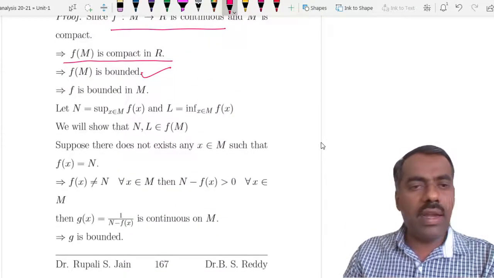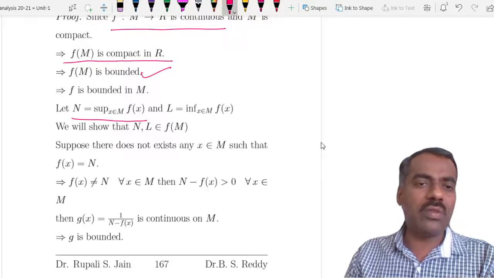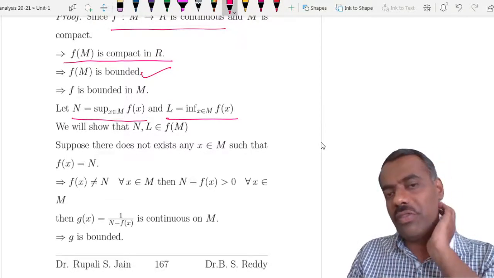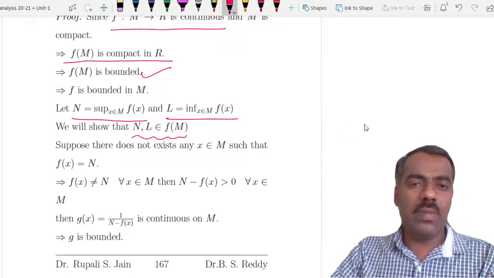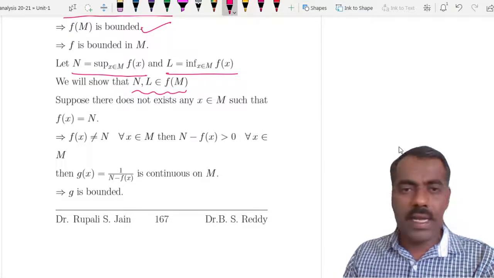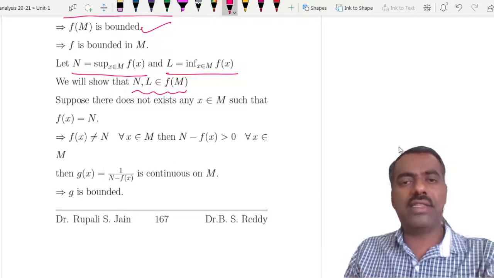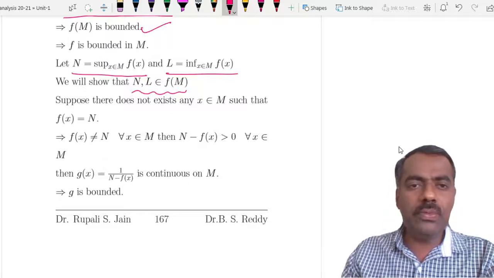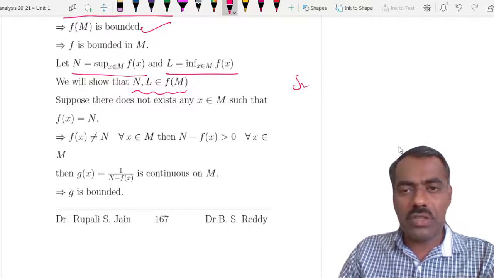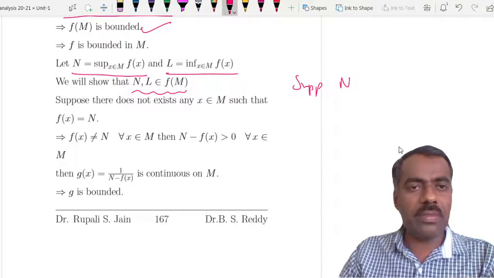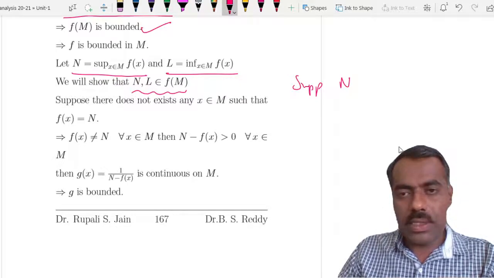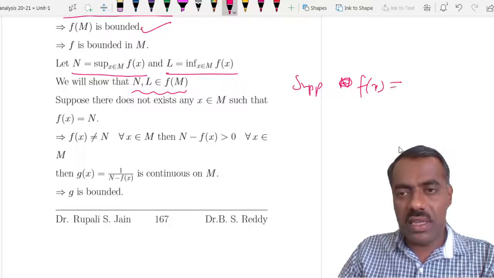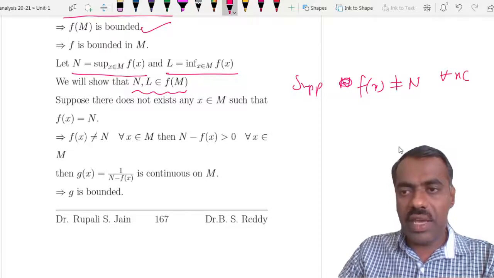Now we want to show that it attains its maximum as well as its minimum. So call N the maximum, that means the supremum of f of x, and L the infimum of f of x. We want to show that N and L actually belong to f of M. I will discuss one; the other one is similar. So we want to prove that N belongs to f of M. Assume that N does not belong to f of M.